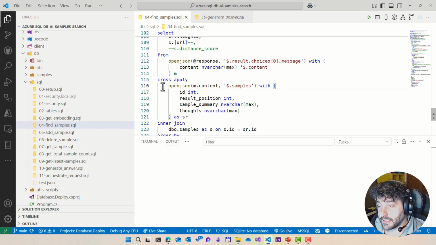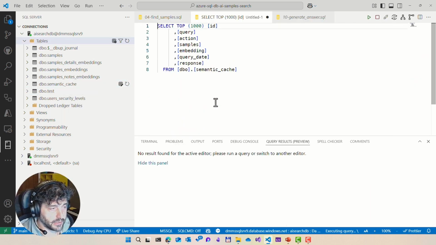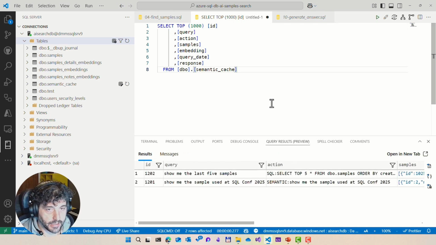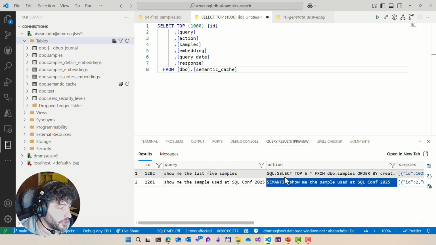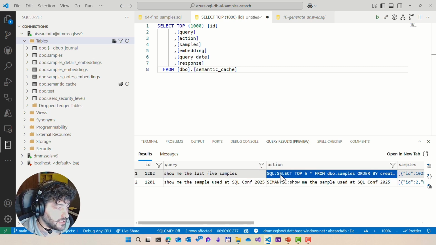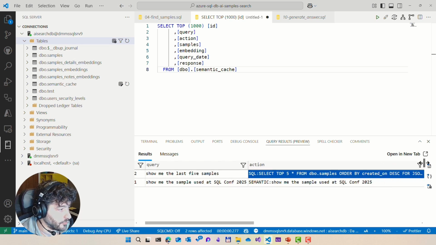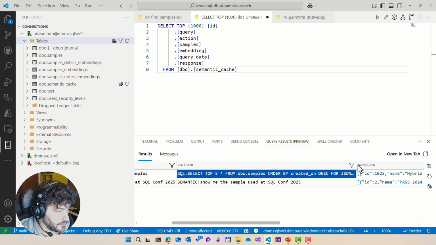So let's take a look behind the scenes at what's happening in the database, because that gives us some interesting results. So here I'm connected to the database. Let's take a look at the semantic cache, because aside from caching the result to provide a faster response without using the LLM always, here we have some information on, based on the query asked, what is the action that the agent decided to take. In this case, it generated a query, and as you can see, the query is very nice, very elegant, and it just contains the FOR JSON AUTO clause as I asked.